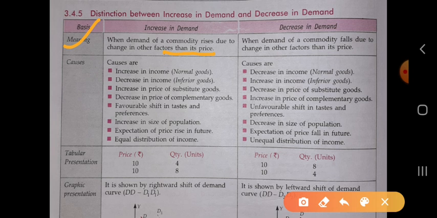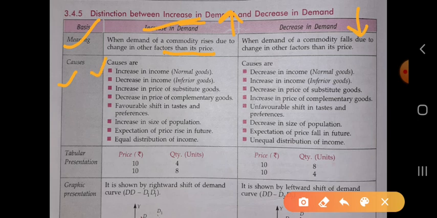So when the demand of the commodity rises due to change in the other factors, it is called the increase in demand. And when the demand of a commodity falls due to change in the other factors, in this case, in the case of increase in demand, the demand of the commodity rises, and in the case of decrease in demand, the demand of the commodity falls. Okay, what are the different causes for increase in demand? It is increase in income.